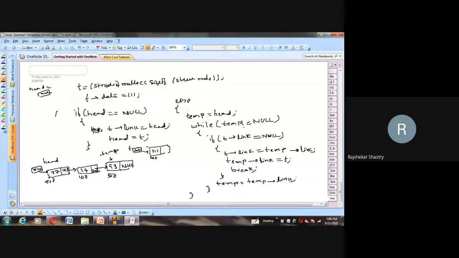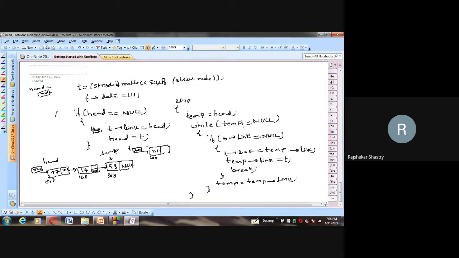Now what actually happens? For both the cases, once again we'll try to trace. So the first case is, assume that head is null. So that means we don't have any existing linked list. But we want to store the new node at the end. So whatever new node you have created, that itself will become the first node and also the last node. So first we have prepared the node and we also stored the data 111. This node should become the end node. So for that, I'm checking the head pointer. Is it pointing to null?